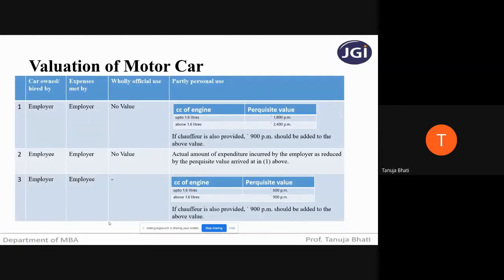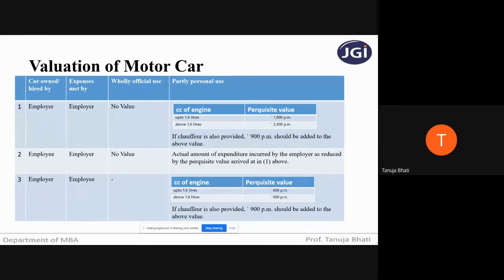Now, as Padmaja told, if a motor car is given to the employees for use, what is the value of perquisite that has to be taken in calculating income from the head salaries? So let us see. There are different scenarios where the car is owned or hired by the employer. Okay, the first case is where the car belongs to the employer or the employer is taking it on hire,